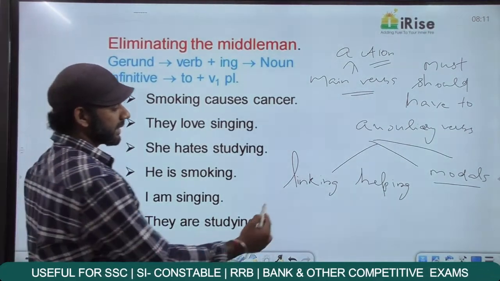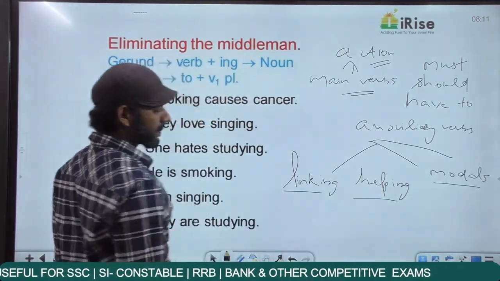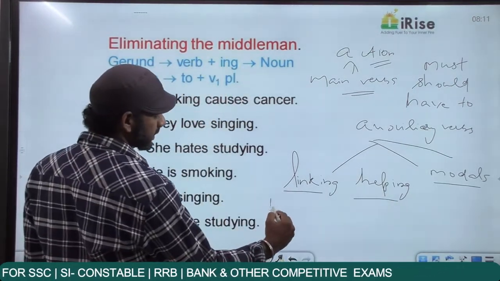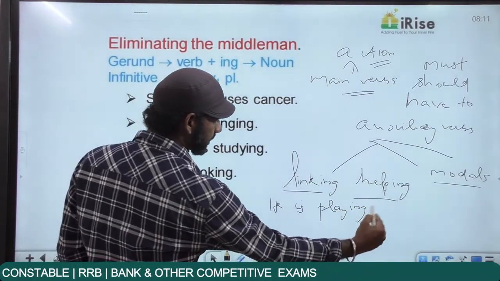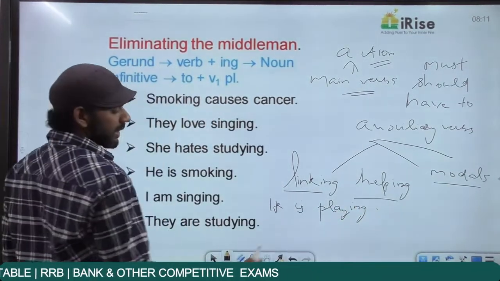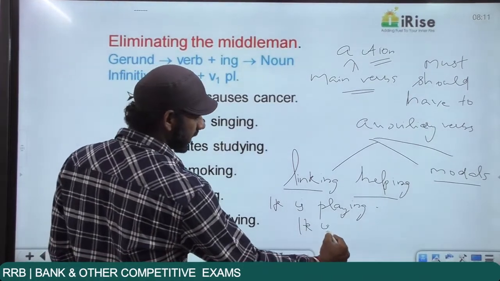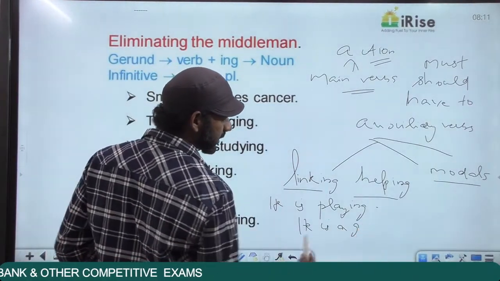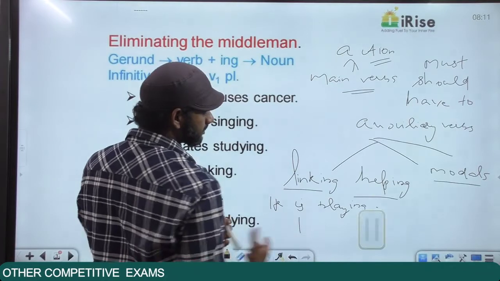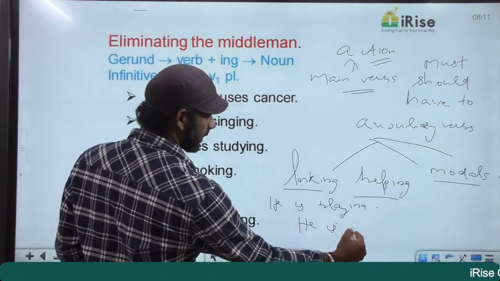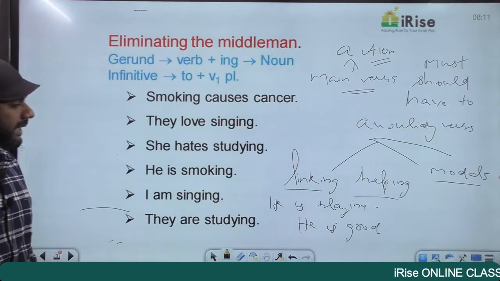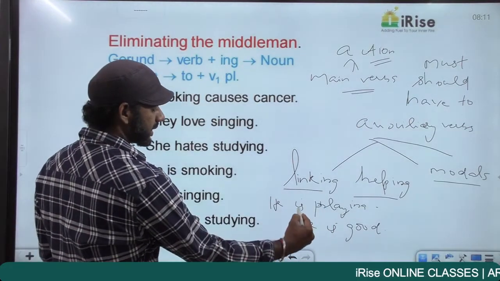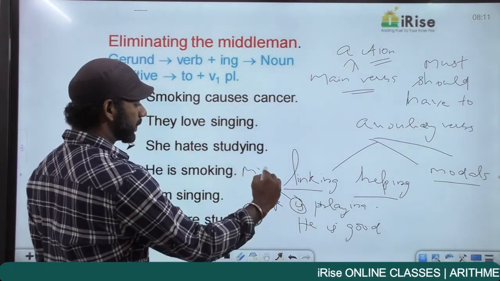Now we're left with linking and helping. If I go for a statement like, he is playing. He is playing. I go for one more statement. He is good. Now in the first statement, he is playing, I say that is called a main verb.